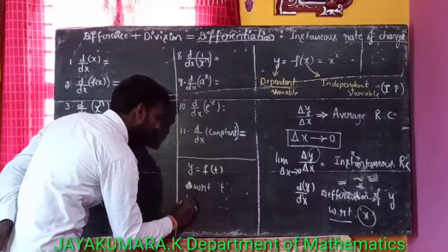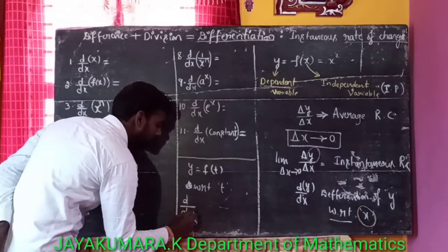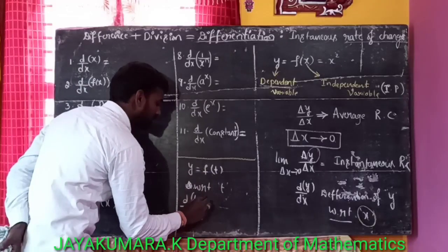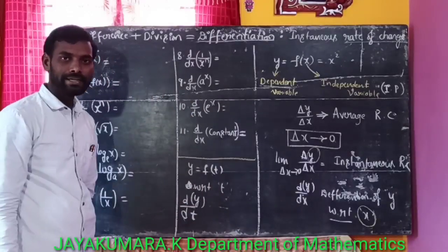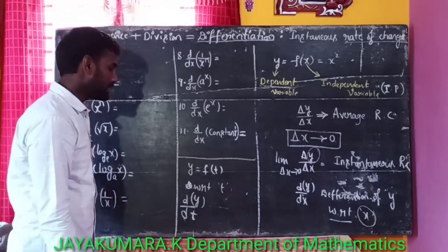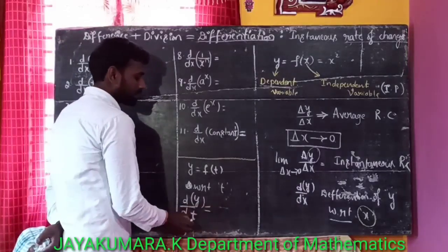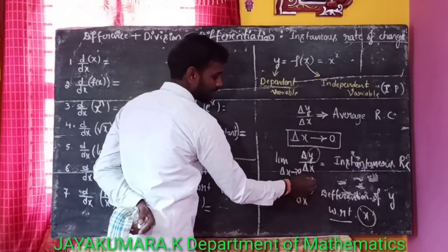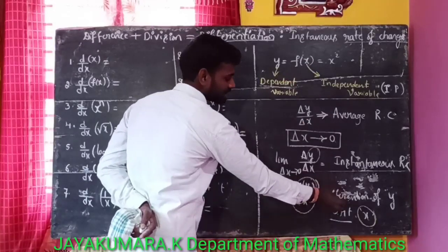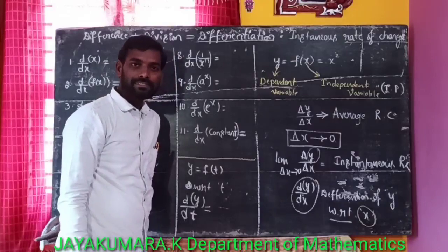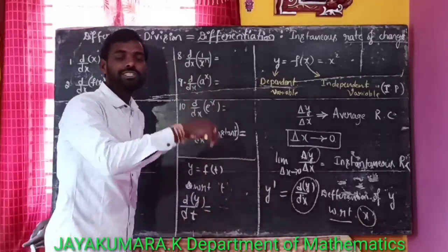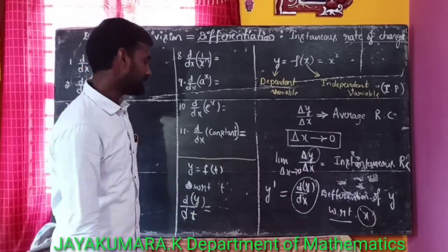That means d by dt of the given function y. The derivative of this function y is given by dy by dx, and there is another notation for dy by dx, that is y dash.